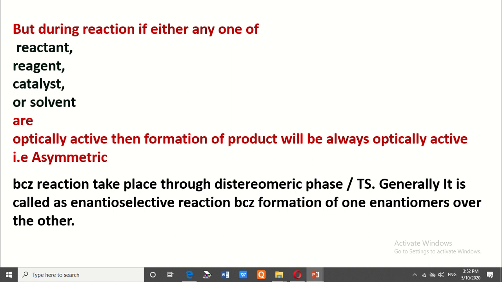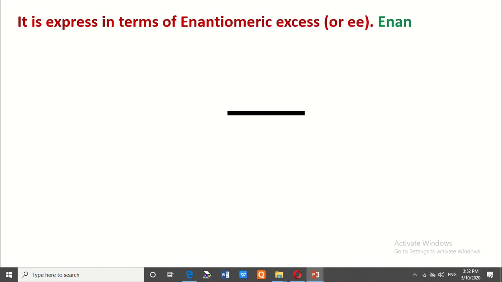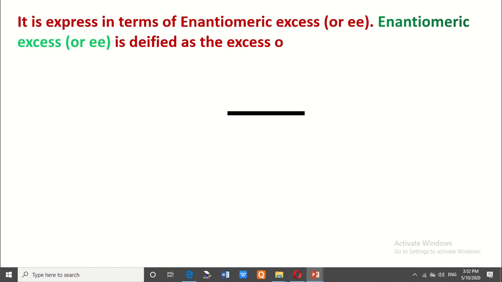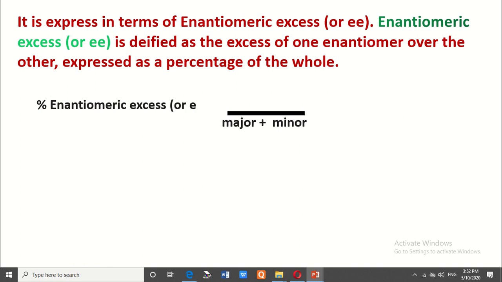One enantiomer is major, another is minor. The enantioselective reaction is expressed in terms of enantiomeric excess, also called EE. The enantiomeric excess is defined as the excess of one enantiomer over the other, expressed in terms of percentage. The formula for the percentage of enantiomeric excess is equal to major minus minor upon major plus minor, into 100.